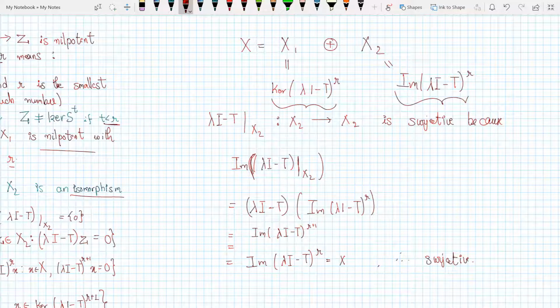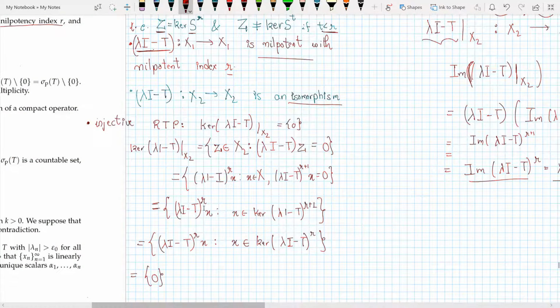Now if I apply lambda I minus T to X2, it means applying lambda I minus T to this one. As simple as that, apply it to the space, the lambda I minus T goes inside, becomes to the power r plus 1, and from the previous lemma that we saw, the image of (lambda I minus T) to the power r plus 1 is equal to the image of (lambda I minus T) to the power r, which is exactly X2, and hence it is surjective.